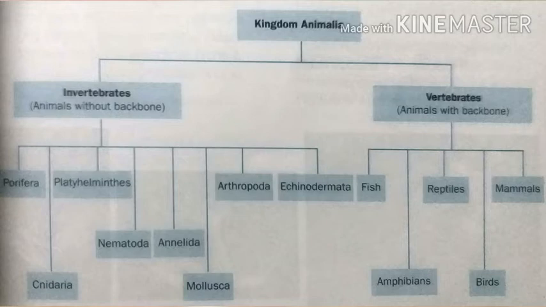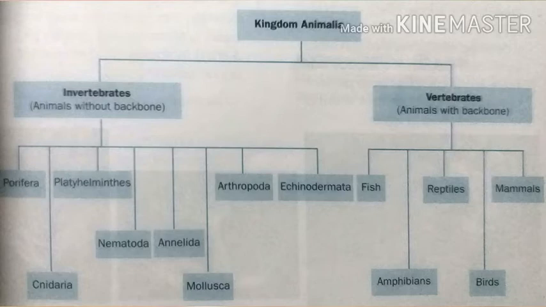These groups are further classified into smaller groups. Invertebrates are classified into Porifera, Cnidaria, Platyhelminthes, Nematoda, Annelida, Mollusca, Arthropoda and Echinodermata. Vertebrates are further divided into fish, amphibians, reptiles, birds and mammals. So let's discuss invertebrates.